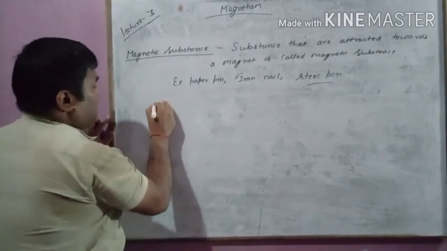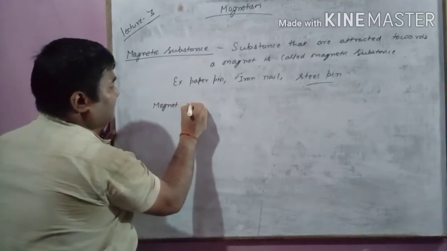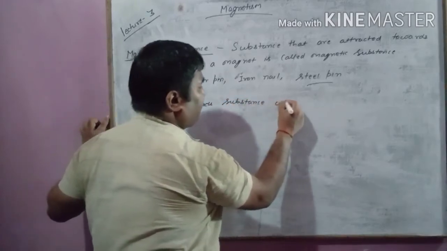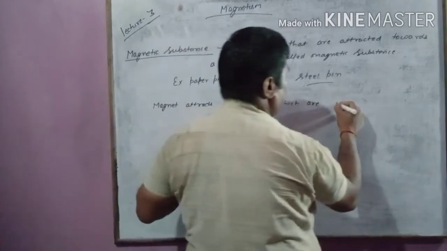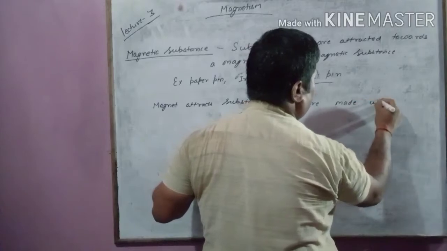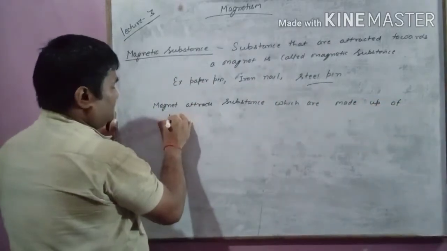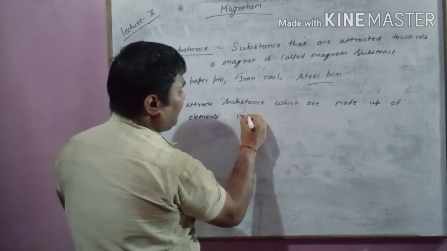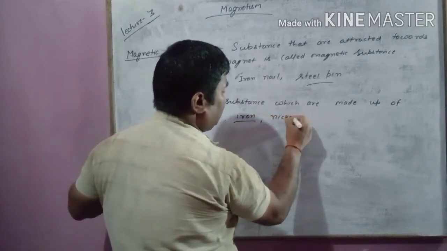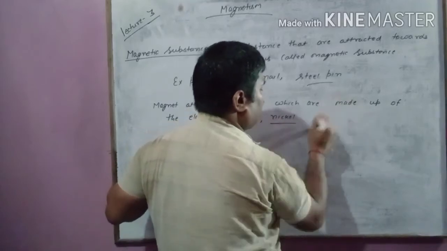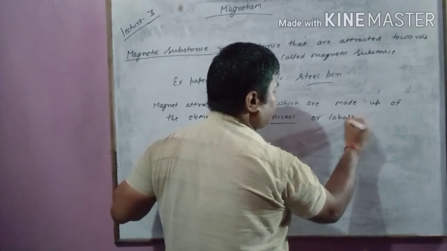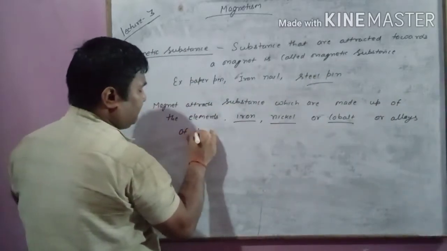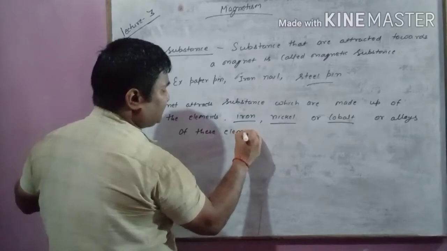So a magnet attracts substances which are made up of the elements iron, nickel or cobalt, or alloys of these elements.